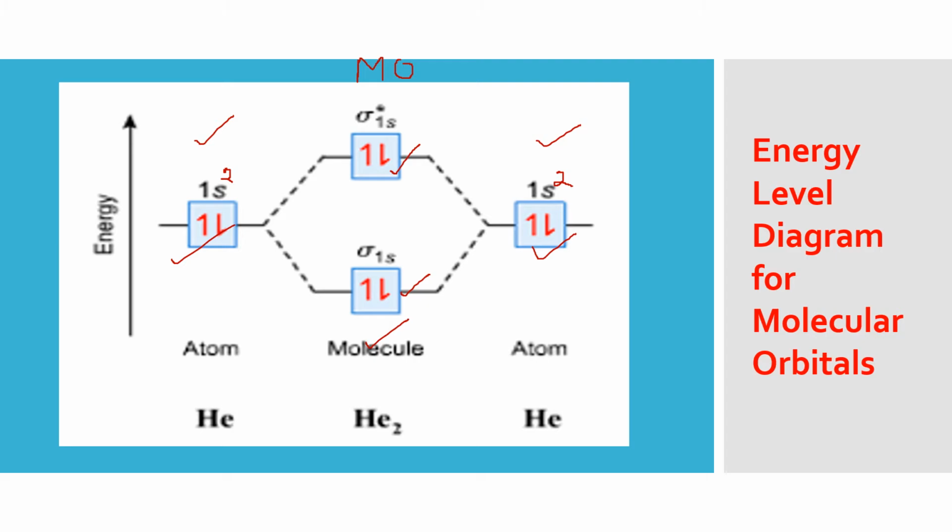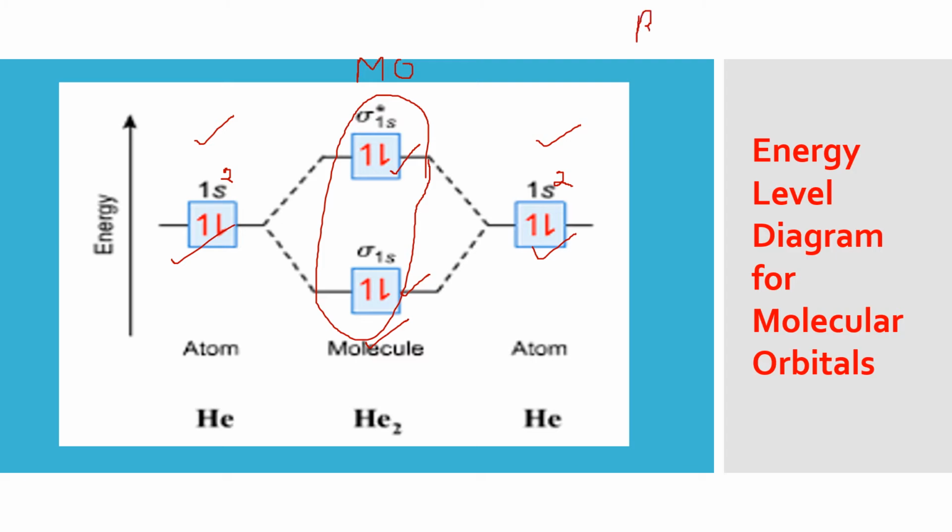And I cannot see if He2 is formed under any conditions. It will not be having paramagnetic behavior. It will be diamagnetic because I cannot see even a single electron which is unpaired. All are paired. Now the bond order.